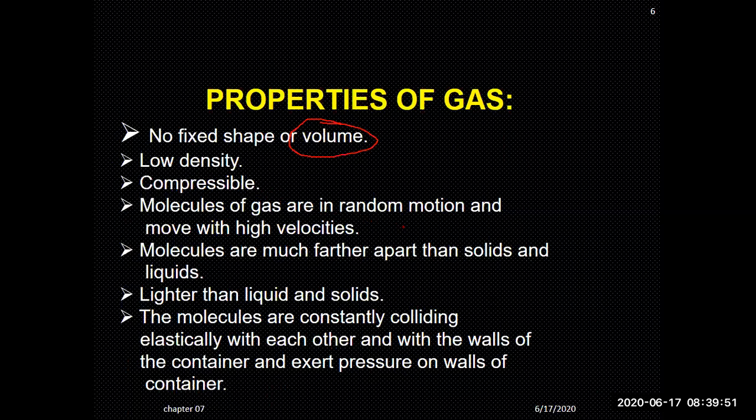The molecules of the gas are in random motion and move with high velocity because they have spaces between them, so it makes them easier to move from one place to another place, so they can change their places. If you leave any type of gas at one corner of the room, you will see the smell spreads out in the whole room. The reason is that the molecules of the gases are able to move easily from one place to another place.